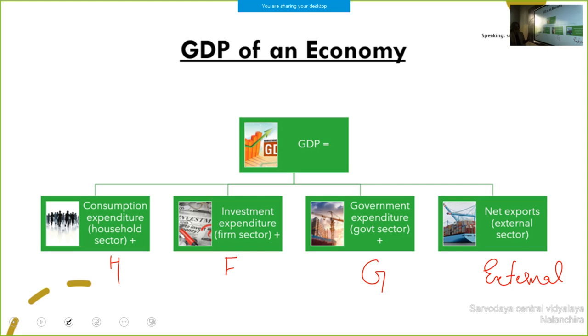GDP of an economy like this. If we consider all the consumers, we are getting what? AD. If we consider all the producers, we are getting AS. Understood? That is GDP. Both show the level of GDP only. If we consider all the consumers, that is the expenditure side. If we consider all the producers, that is the supply side. Okay.